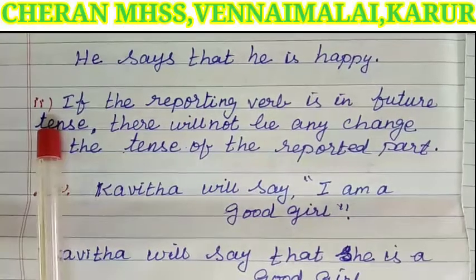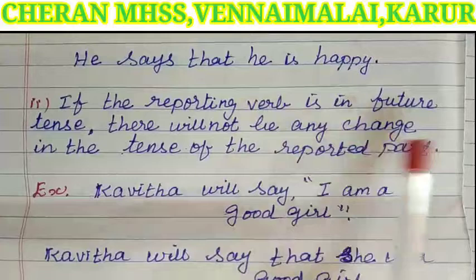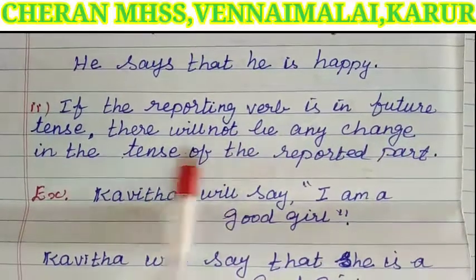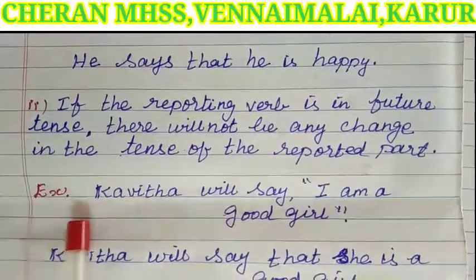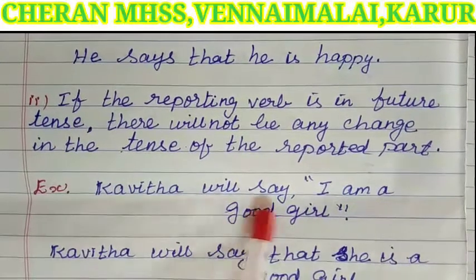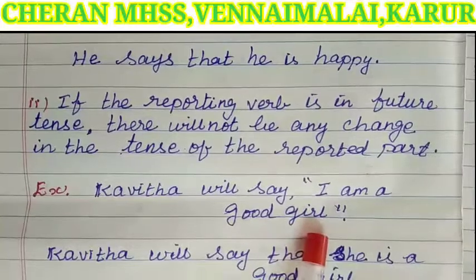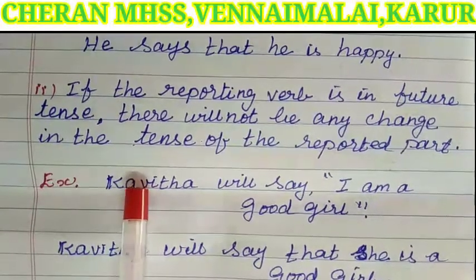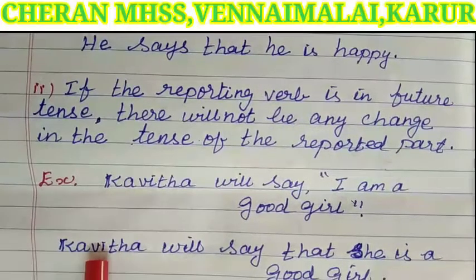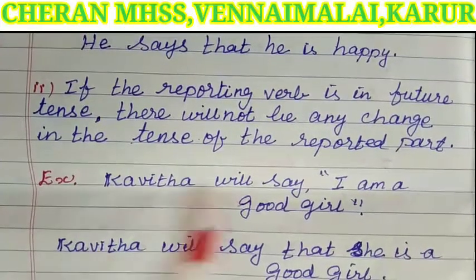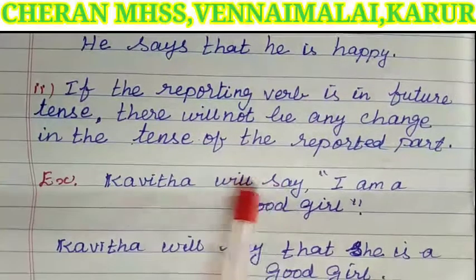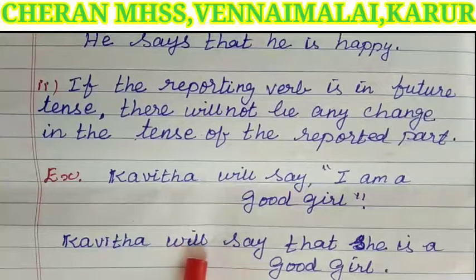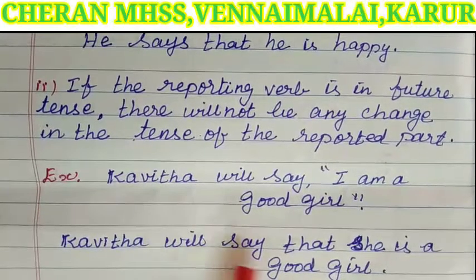Second point: if the reporting verb is in future tense, there will not be any change in the tense of the reported part. For example, Kavita will say, "I am a good girl." Here, who is the speaker? Kavita. The same we write here. Next, the reporting verb will say is in future tense, so the same reporting verb is used here.